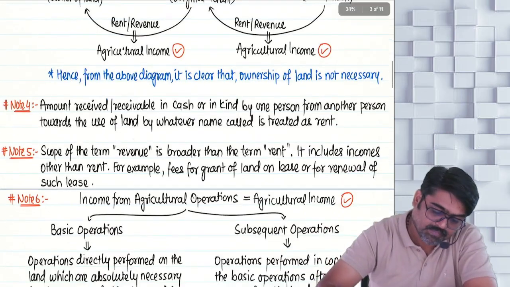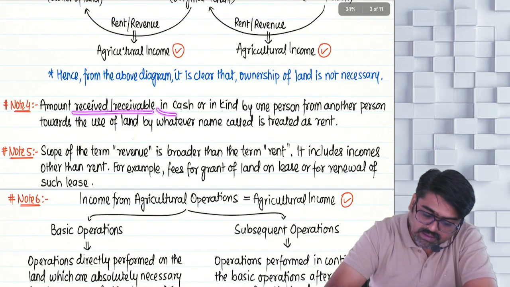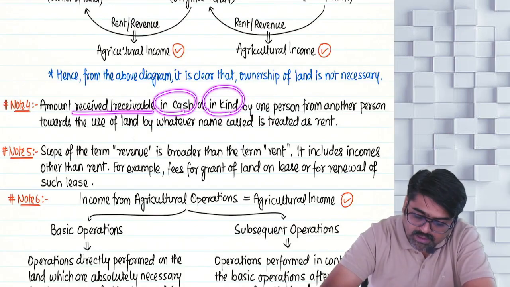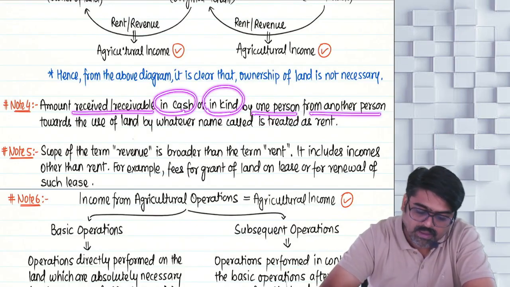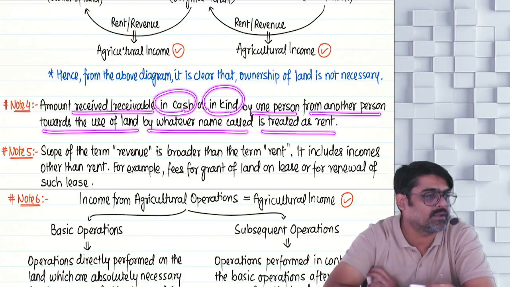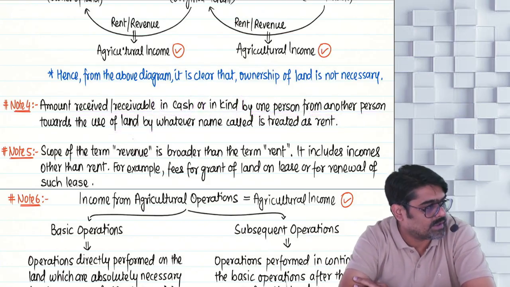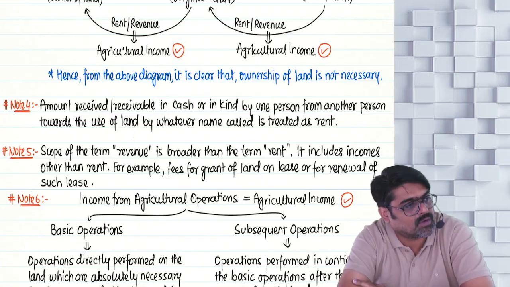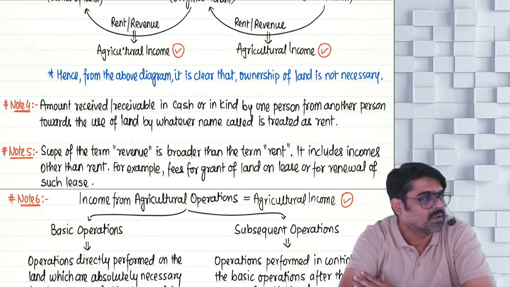Okay. Second, amount received or receivable in cash or in kind by one person from another person towards the use of land, by whatever name called, is treated as rent. So what will you call as rent? Is it necessary that the rent will always be received in cash? No, sometimes the rent can be received in kind also.